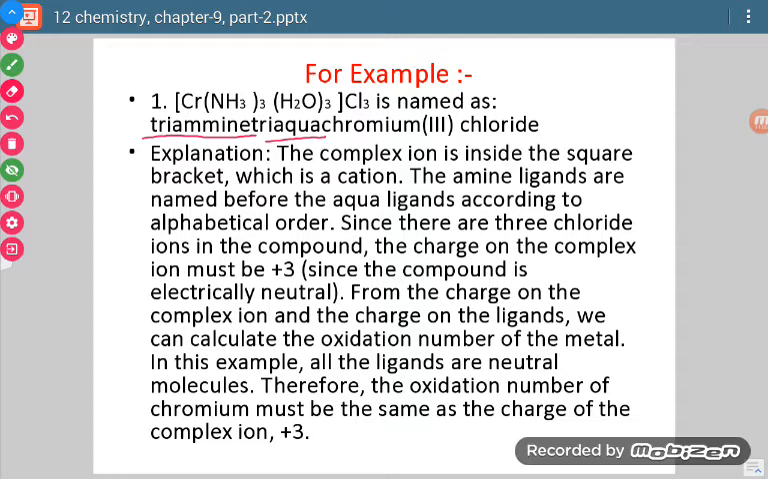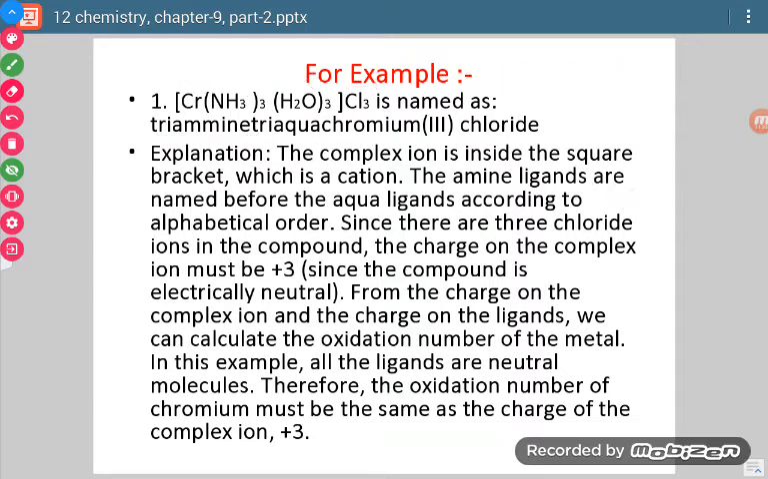Now we need to know the oxidation state of chromium. Let us take it as X. NH3 is 0, H2O is 0 and Cl is -1. So what is the total? X plus 0 plus 0 minus 3 is equal to 0. So what is the value of X? X is equal to 3. It means the oxidation state of chromium is 3.